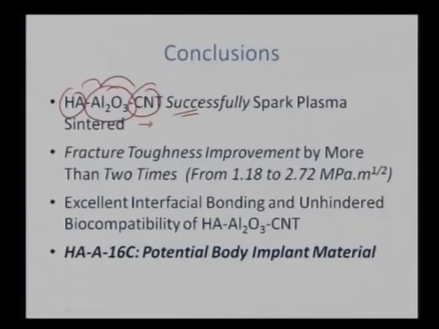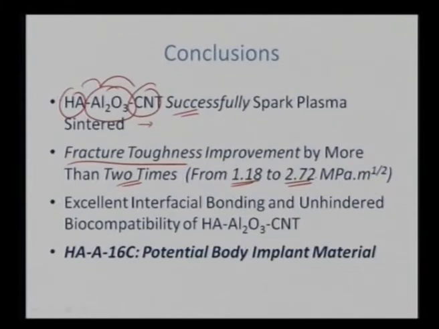That is one of the essential parts of spark plasma sintering, that we are able to achieve a nicely dense compact, or a pellet, of hydroxyapatite with aluminum oxide and CNT, and at the same time we are maintaining certain porosity in it, which assists the ingrowth of cells. And secondly, we are also able to improve the fracture toughness by more than 2 times. Once we add carbon nanotube, we can increase the fracture toughness from 1.18 to approximately 2.72. It is approximately 2.3 times improvement, and all of that happens without deteriorating the cytocompatibility.